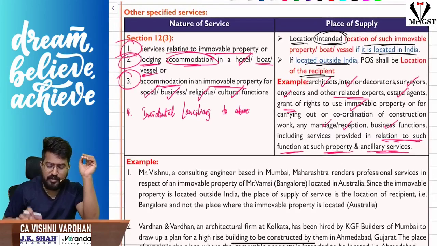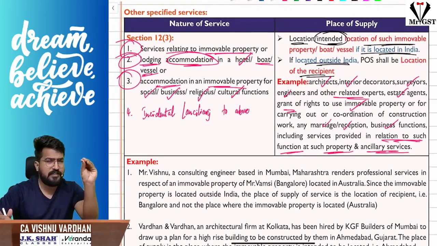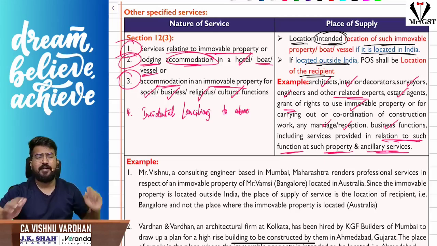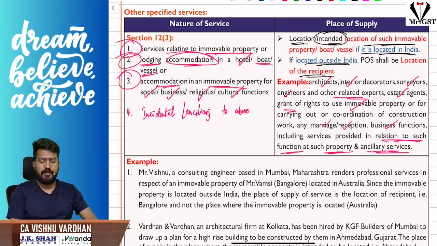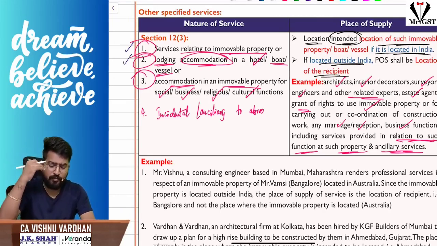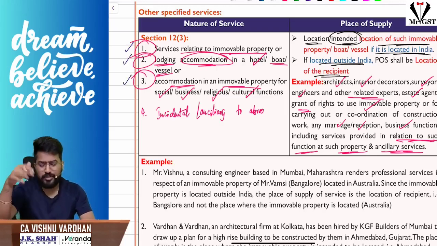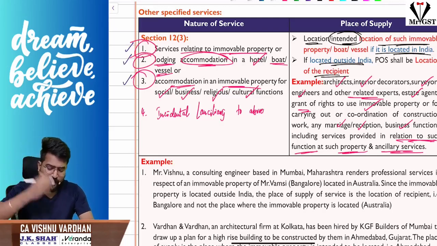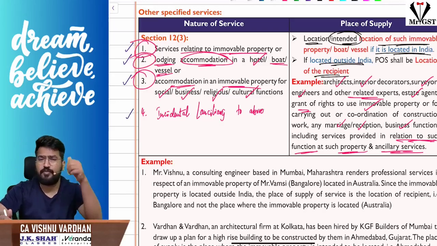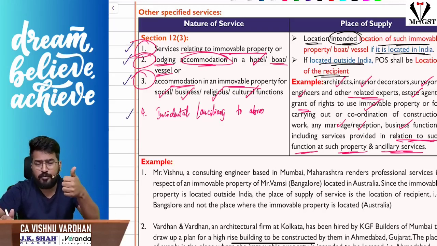Now, as I told, subsections 3 to 14, we know this is the scenario, this is the place of supply. So what is the scenario? Subsection 3 deals with anything which is directly related to immovable property. So, services relating to immovable property, lodging, accommodation in a hotel or a boat or a vessel, or accommodation in any immovable property for social, business, religious or cultural functions, and any incidental or auxiliary things related to the above. So first of all, anything which is related to immovable property, lodging and boarding.